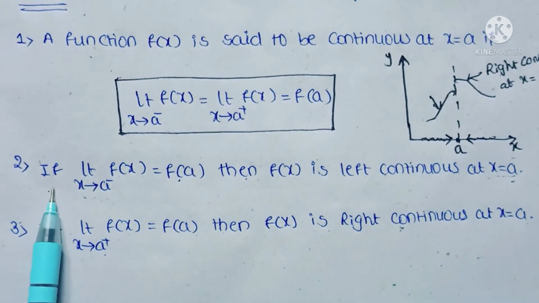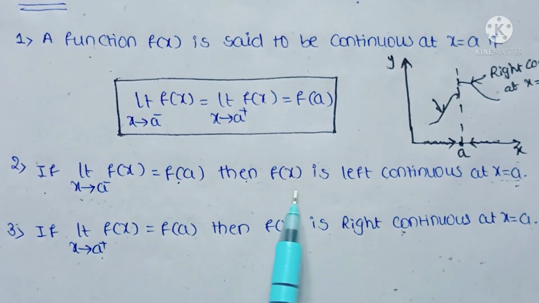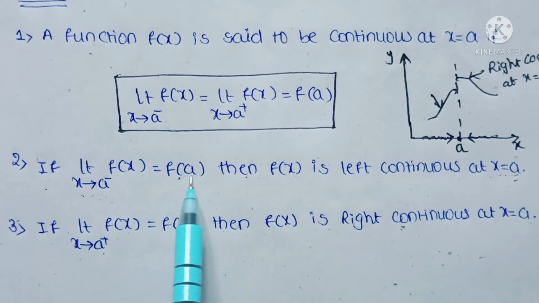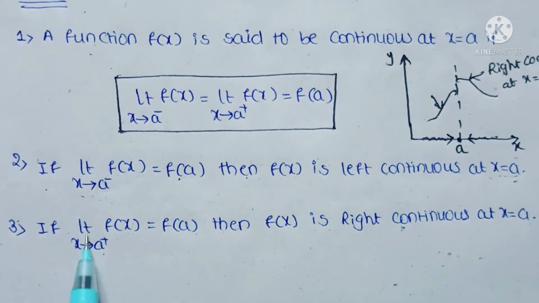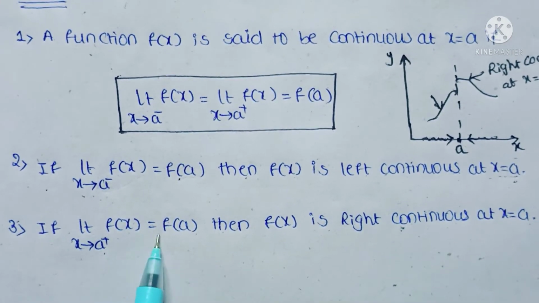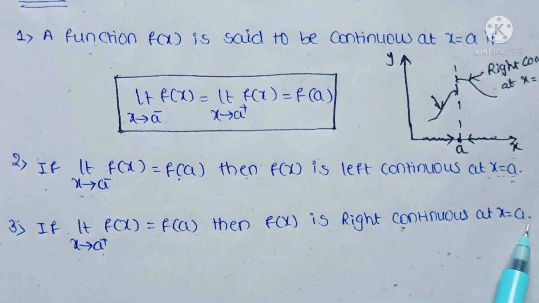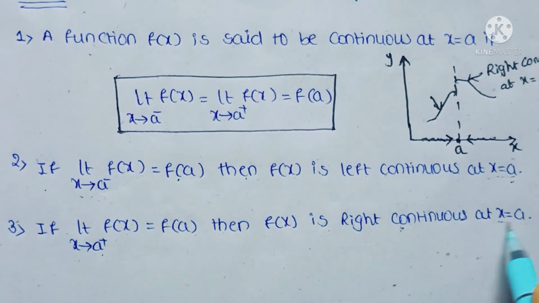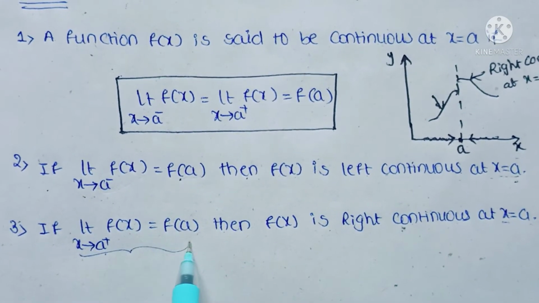And here, if the limit as x tends to a minus of f of x is equal to f of a, then f of x is said to be left continuous at the given point, that is x equal to a. Similarly, if the limit as x tends to a plus of f of x is equal to f of a, then f of x is right continuous at x equal to a. If you say x equal to a is right continuous, then these conditions should be satisfied.